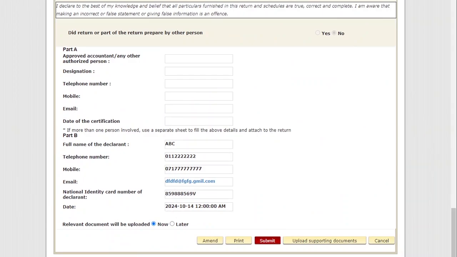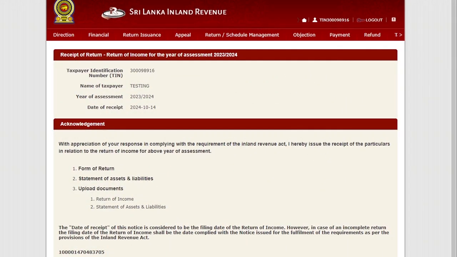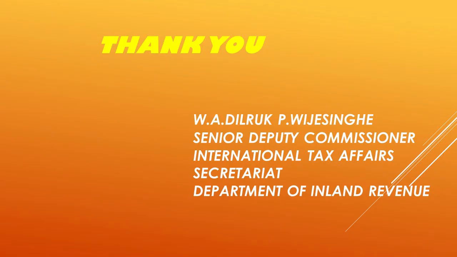After submitting this form into the RAMIS system, it will automatically generate an acknowledgement regarding your return of income simplified. Thank you.